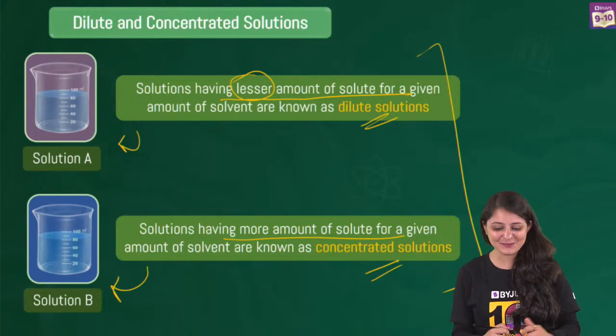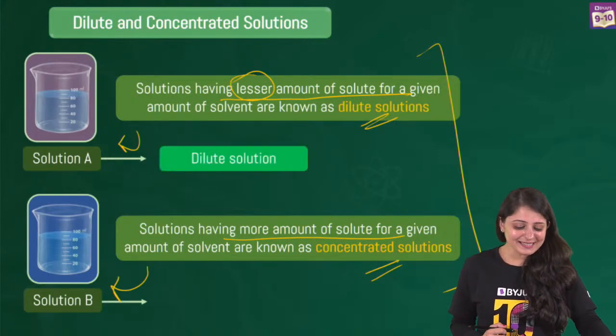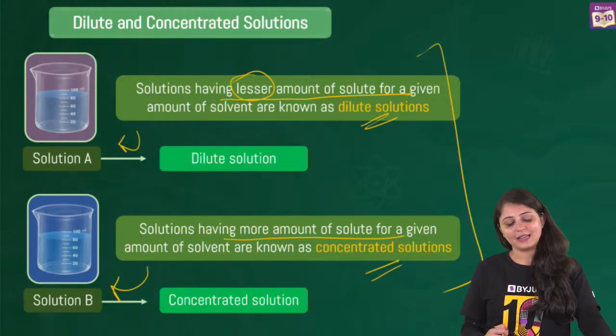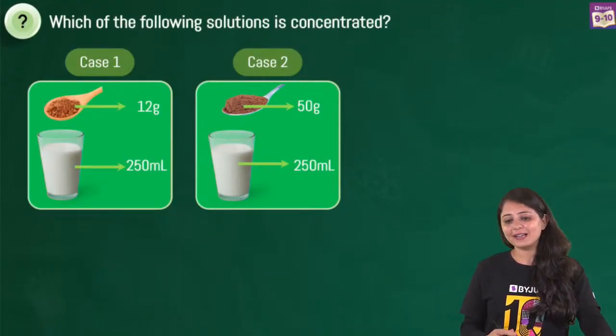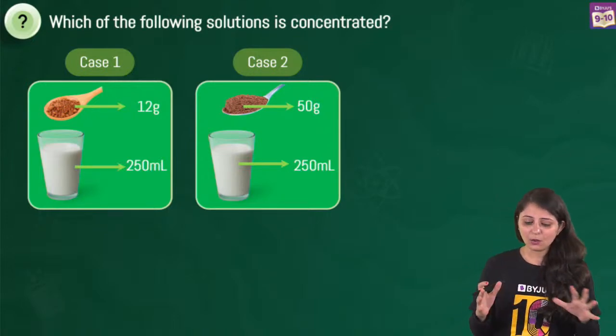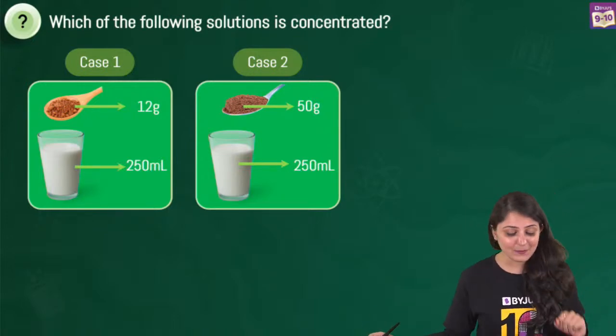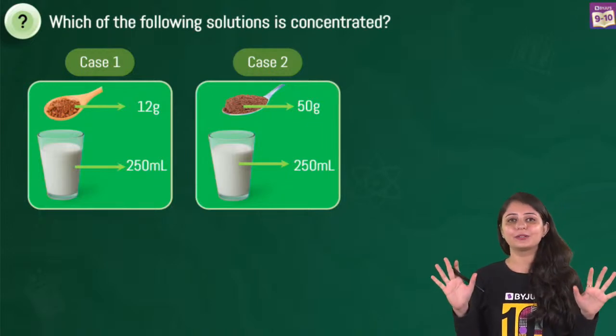Okay, Mona Lisa, not a problem. So yes, we know that solution A was dilute and solution B was concentrated. Now based on this, let me quickly ask you a question because I think you people are very much aware of this concept now. So two cases are right in front of you. You can see on the screen.